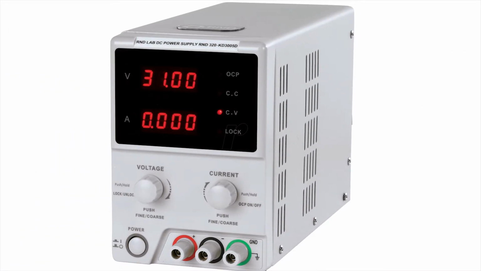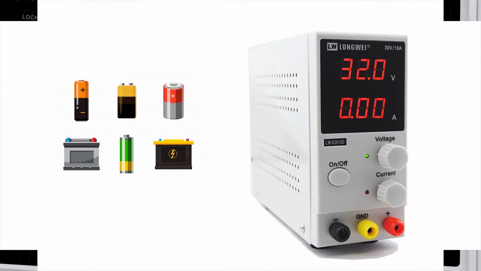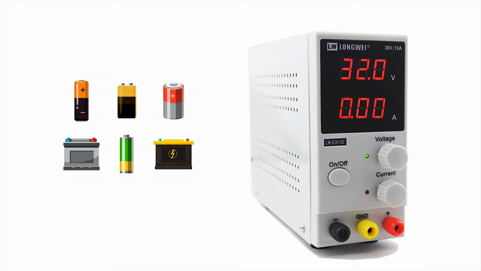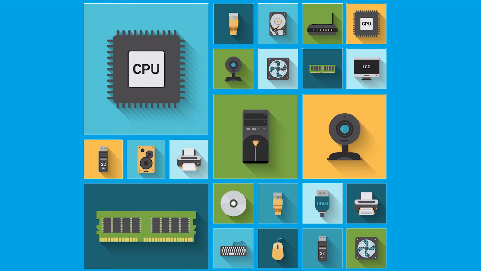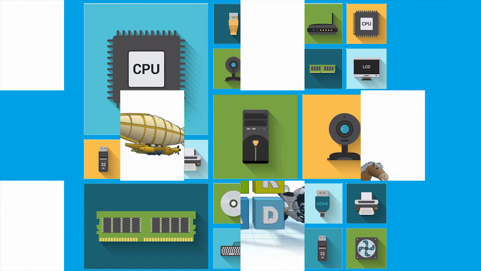Next is power supply. This is an image of an actual power supply. A power supply is an electrical device that supplies electric power to an electrical circuit or load. The primary function of a power supply is to convert electric current from a source to the correct voltage, current, and frequency to power the circuit or load.